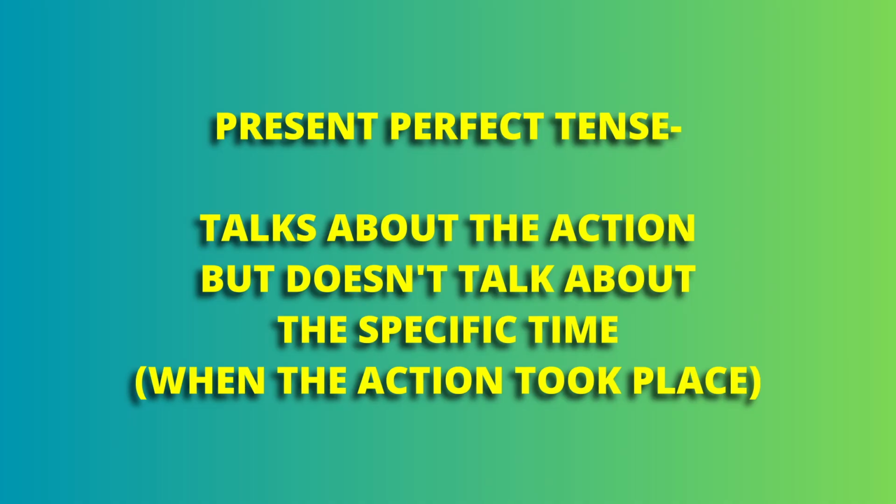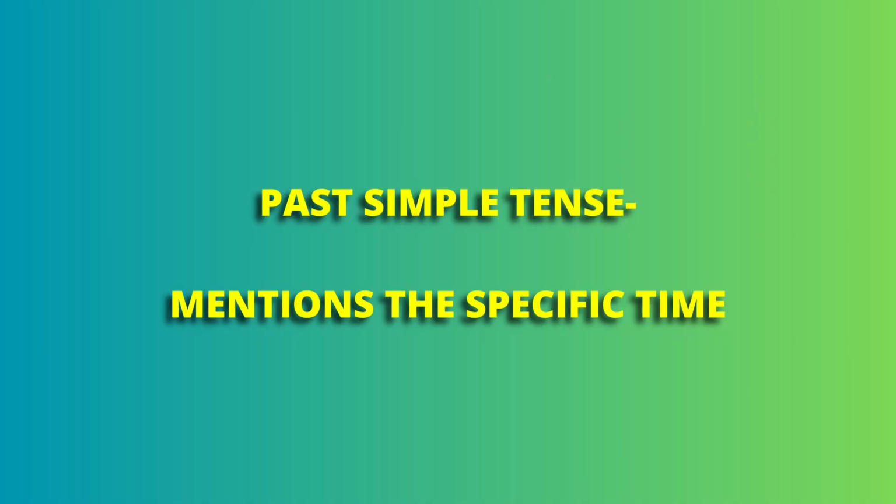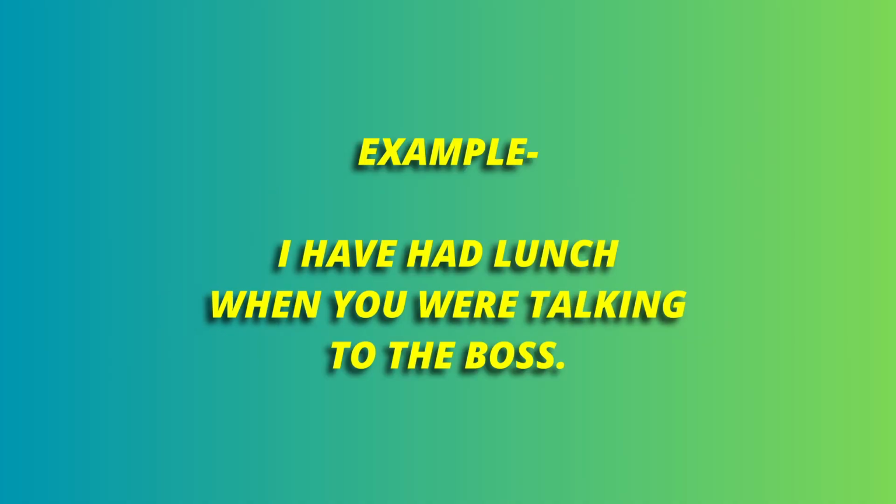Now, the present perfect tense, it talks about the action but does not talk about the specific time when the action took place. For example, have you had lunch? So here we are not talking about a specific time. But the past simple tense mentions the specific time. For example, I had lunch when you were talking to the boss. Right? So talking to the boss was the specific time.